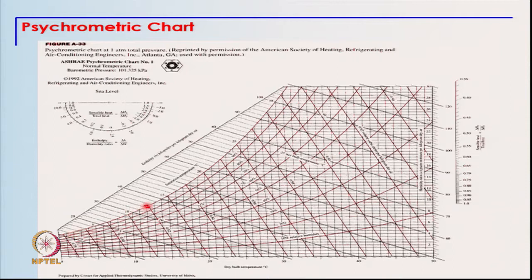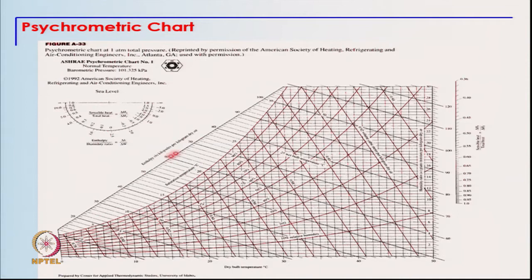The topmost curve corresponds to saturated air, which is 100% relative humidity, and then the next curve is 90% relative humidity, and so on and so forth. So, relative humidity decreases as we go towards the inside of the curve away from the top curve.